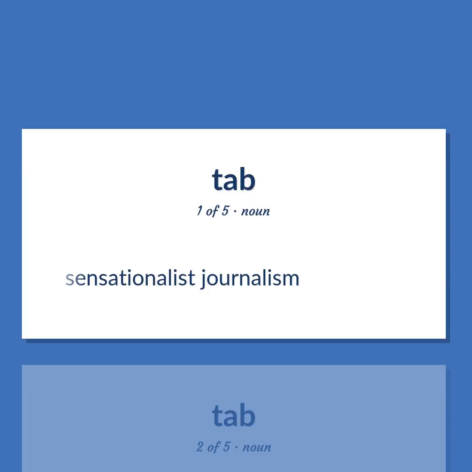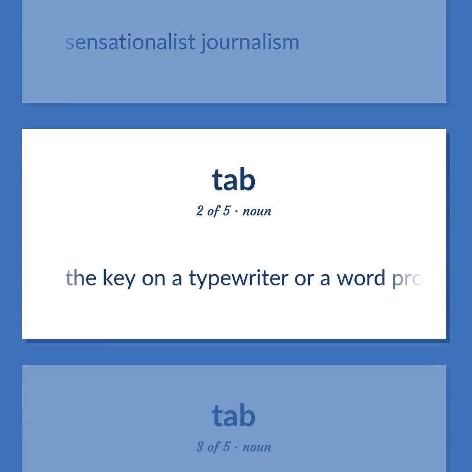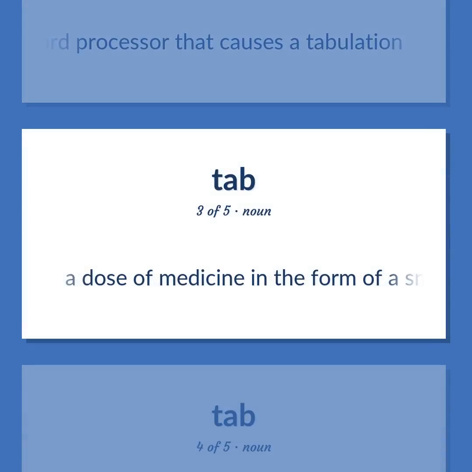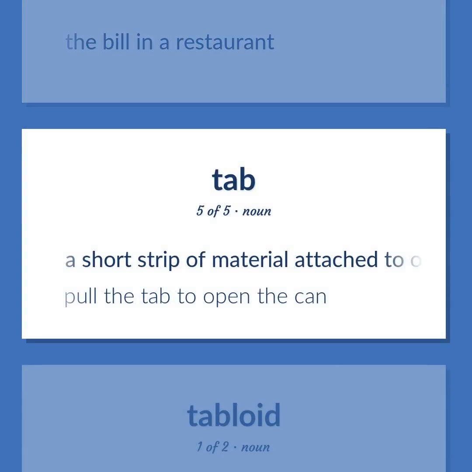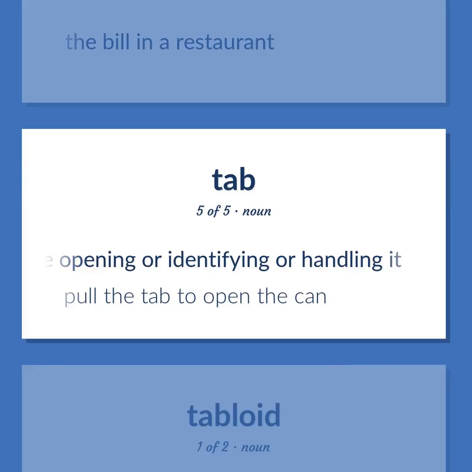Sensationalist journalism. The key on a typewriter or a word processor that causes a tabulation. A dose of medicine in the form of a small pellet. The bill in a restaurant. A short strip of material attached to or projecting from something in order to facilitate opening or identifying or handling it. Pull the tab to open the can.